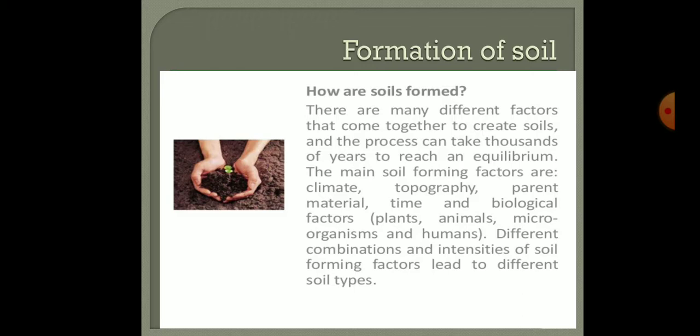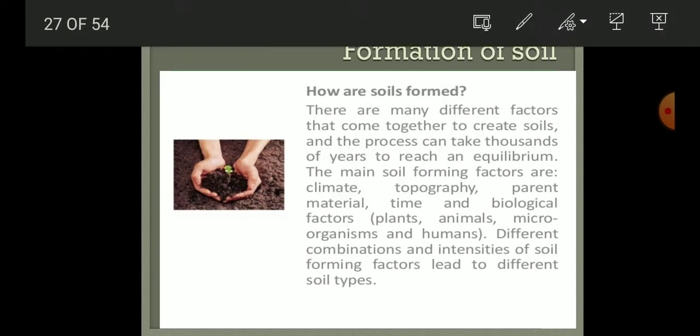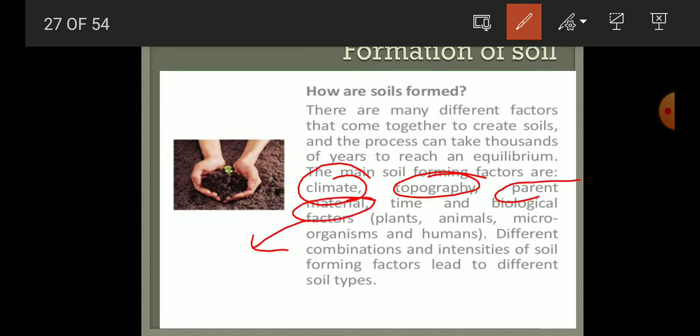The main soil forming factors are the climate, topography, the parent material, that is the rock that is used to make the soil, time, and biological factors, like what type of animals, what type of plants, what type of vegetation is there.